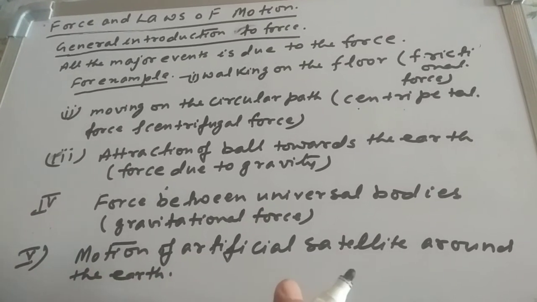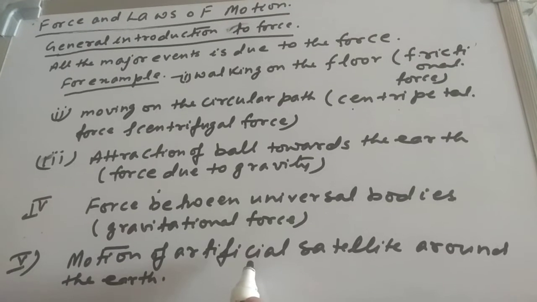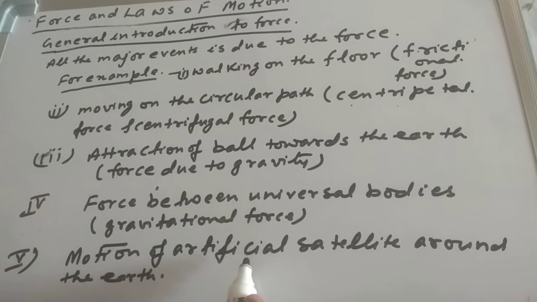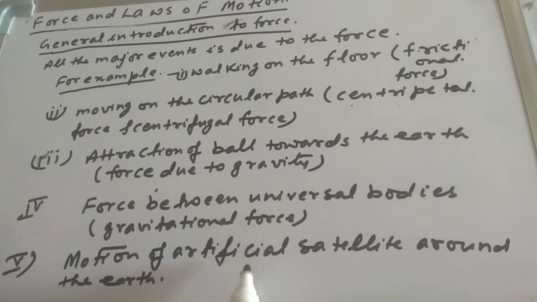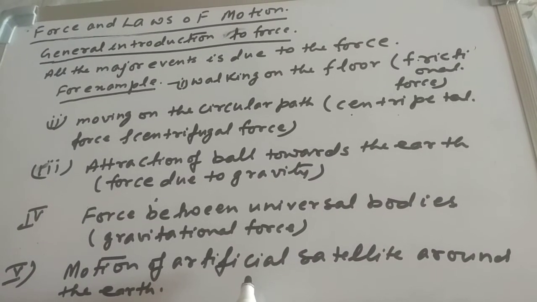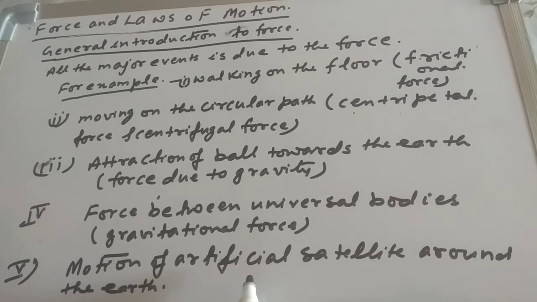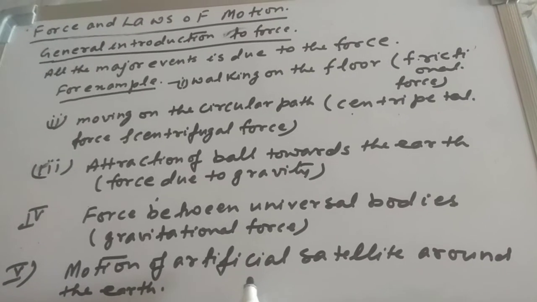Motion of artificial satellite around the earth, that is also due to the force. You have seen that sometimes, say, India has launched the satellite. That satellite moves on a fixed orbit. That fixed orbit, it moves due to the force applied on the satellite. That is also known as gravitational force.